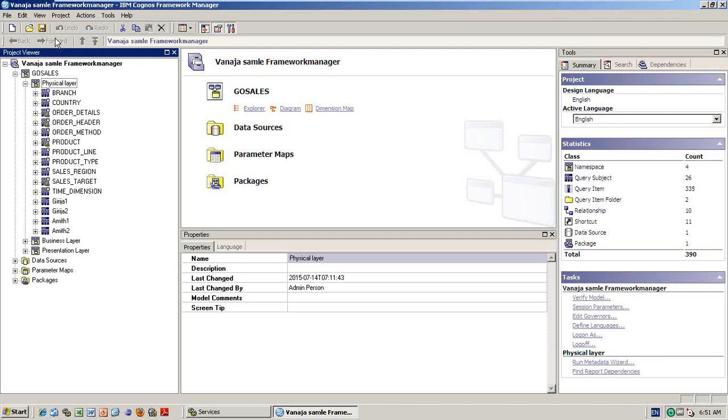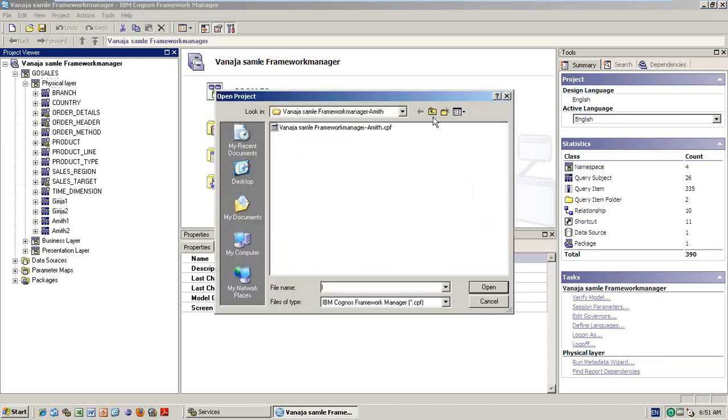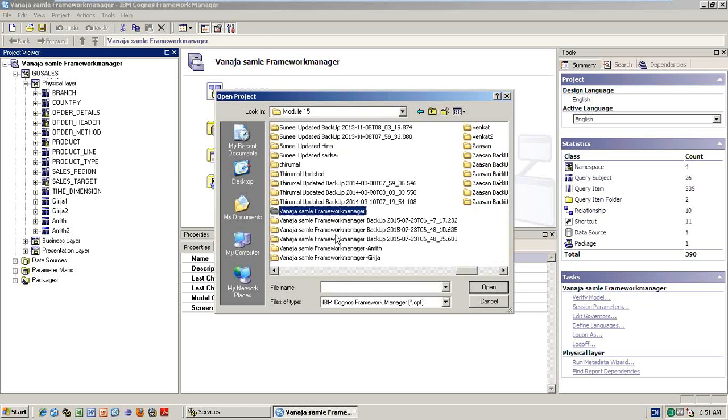Just for clarification. And one more thing, when the other child is also creating the same table, whether it is going to override... Here, this is our main model, and one is the sample, and Amit and Girija are two CPF files. For example, Amit and Girija are going to create a new table with the same naming convention, and finally I am going to import both of their tables. At that time, if both have the same naming, will everything be imported?